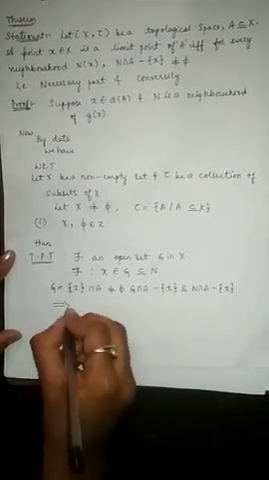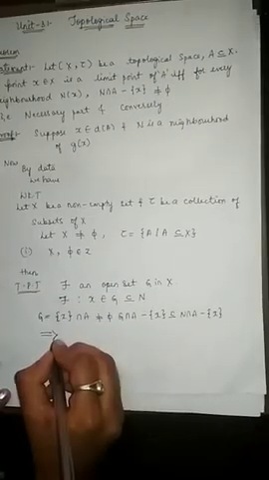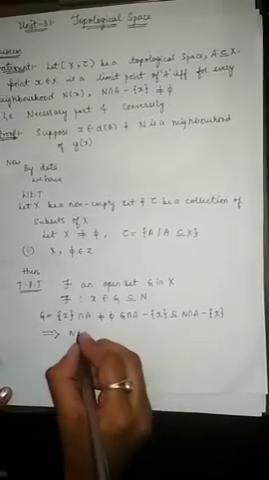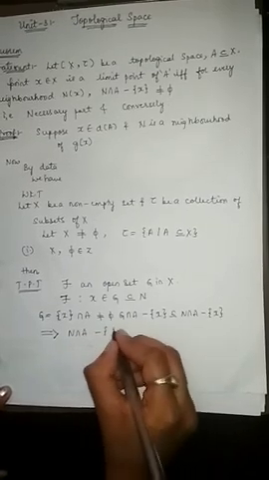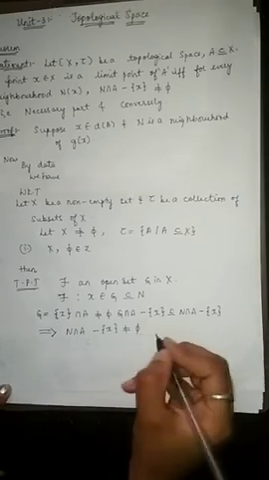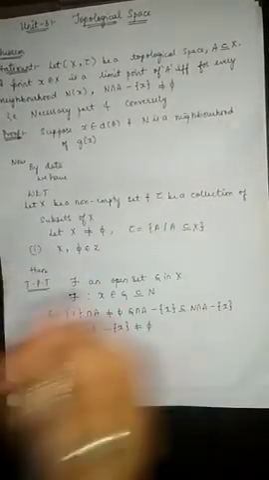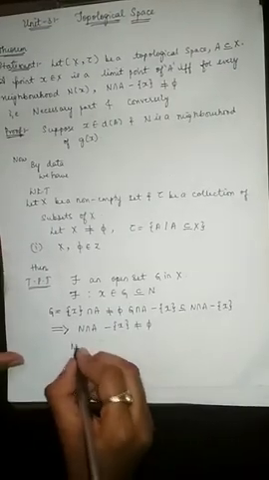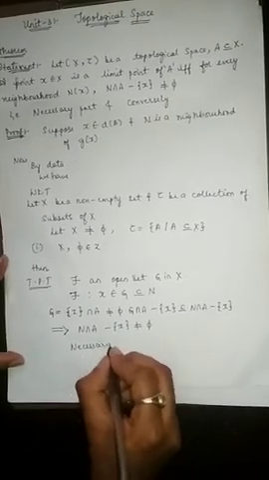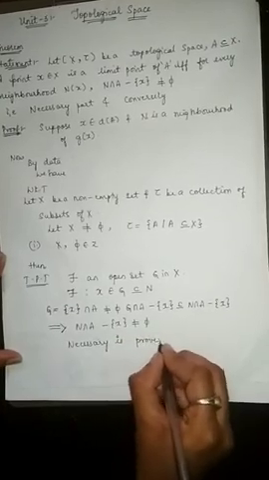This implies that N intersection A minus the single set x is not equal to the empty set. This concludes that the first division, that is the necessary part, is proved. Now the converse of the theorem.